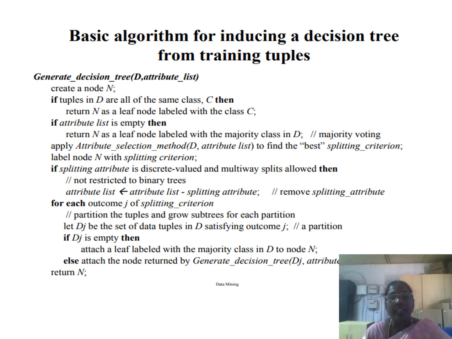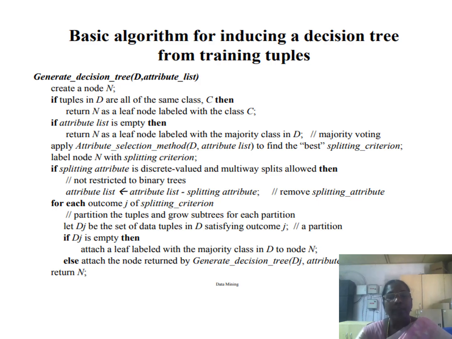For example, we consider the splitting attribute may be age, which we have considered the best splitting attribute. It consists of values maybe youth, middle age, or senior. In that scenario, there are more than two branches, that is multi-way splitting. That is most important. Then, once the splitting attribute is chosen, we remove that splitting attribute from the existing attribute list.